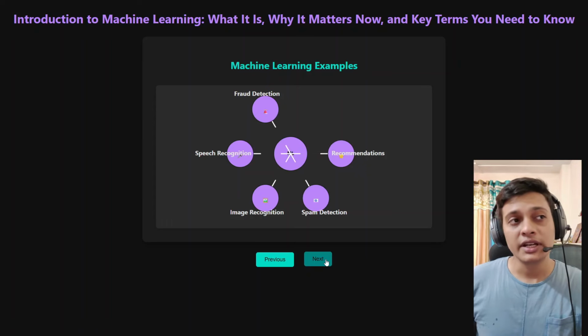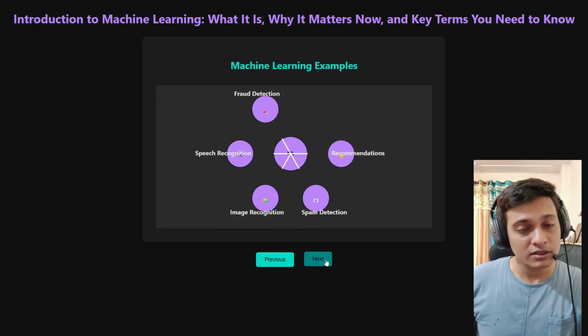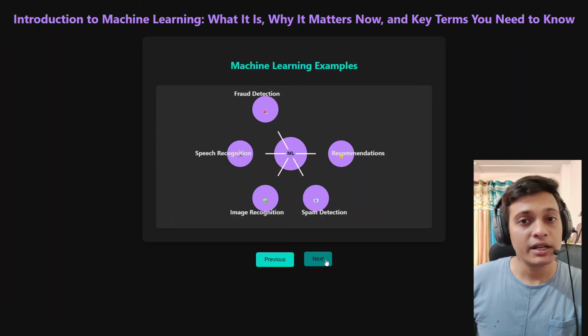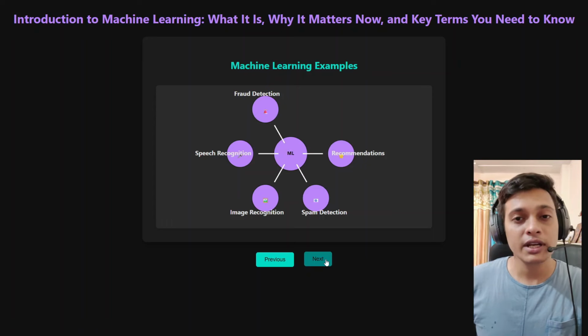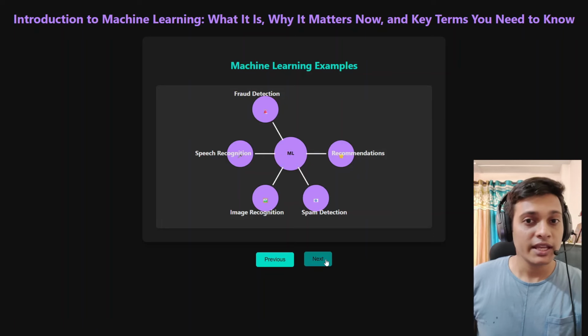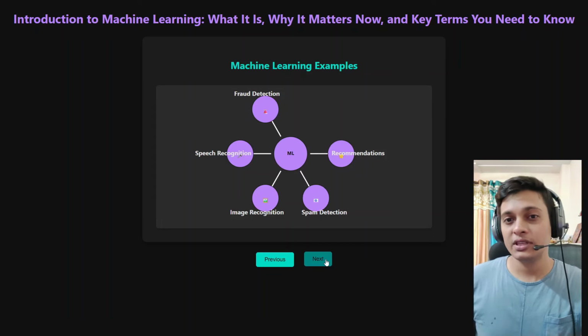Those models will detect more content related to that particular genre which you are watching, and they will recommend it to you so that you can continue to watch whatever content they are showing, so they can keep you engaged with their platform.